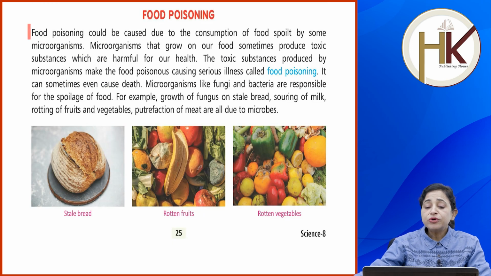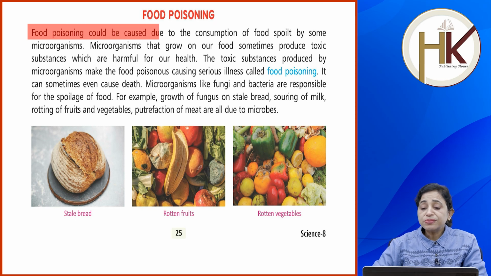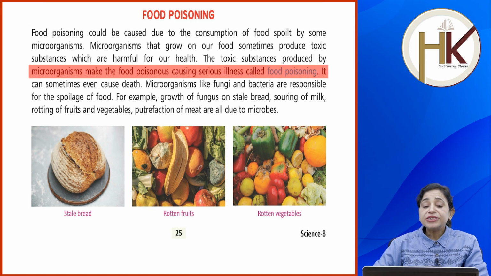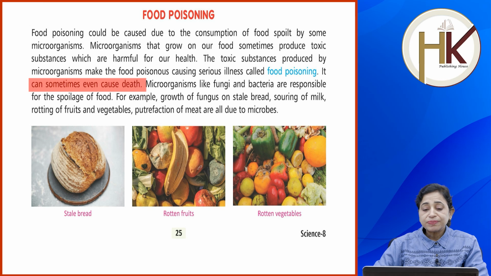Food poisoning could be caused due to the consumption of food spoiled by some microorganisms. Microorganisms that grow on our food sometimes produce toxic substances which are harmful for our health. The toxic substances produced by microorganisms make the food poisonous, causing serious illness called food poisoning. It can sometimes even cause death.